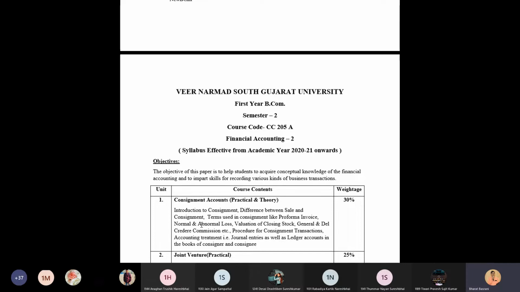Accounting treatment, that is what are the journal entries as well as what are the ledger accounts required to be framed in the books of consignor and consignee. So basically what we are going to frame in this particular chapter are consignor account, consignee account and the goods sent on consignment.